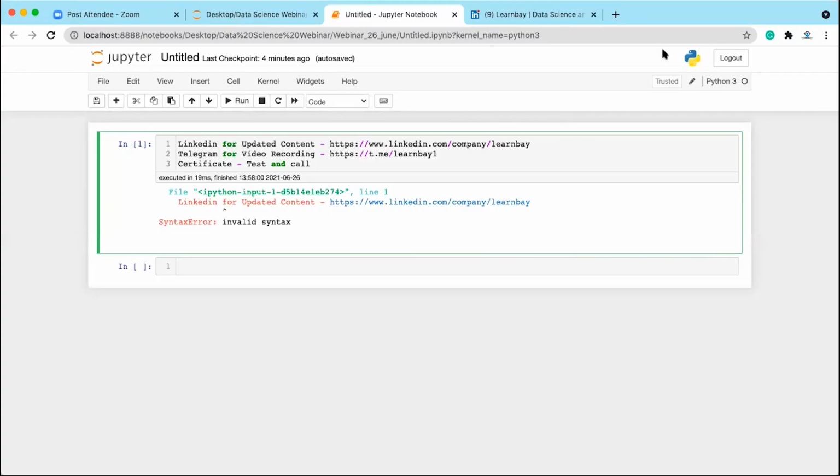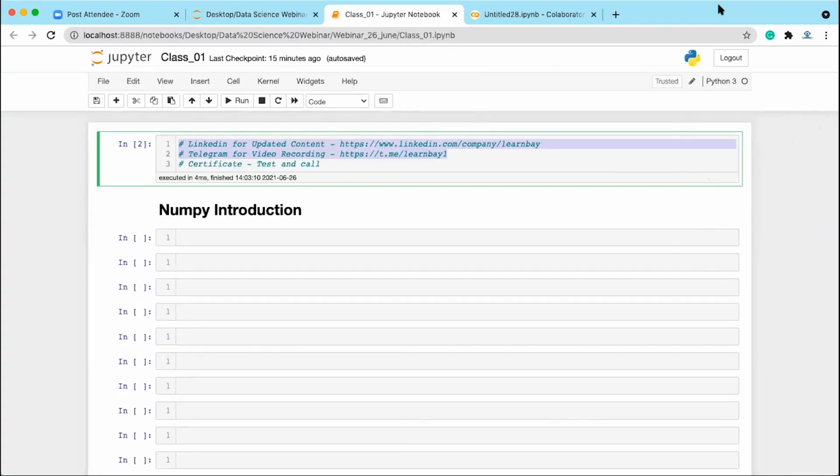So now let's start with NumPy. What is NumPy? NumPy is basically numerical Python: numerical calculation, numerical arrays. It's an array Python package. NumPy is an acronym for numerical Python, and it's a Python package, right?